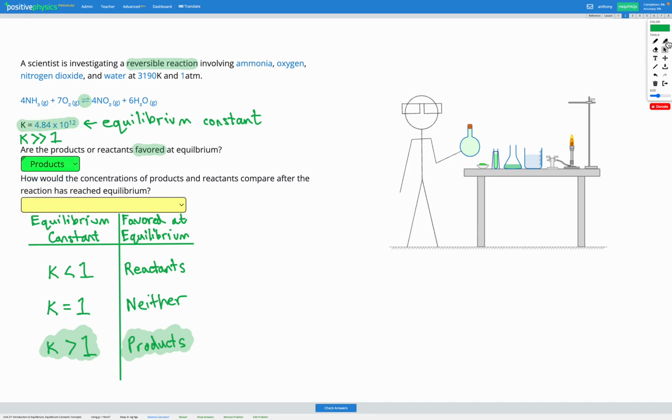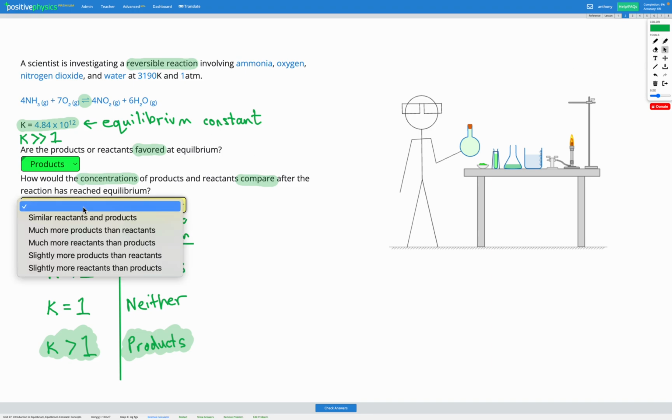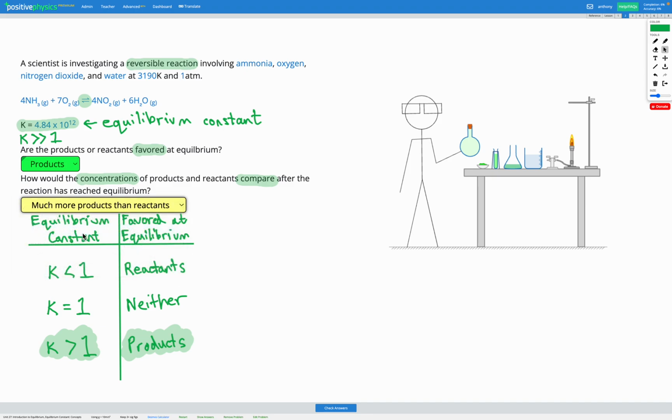And lastly, we're asked how the concentrations of the products and reactants compare after the reaction has reached equilibrium. So when we get to equilibrium, we know that K is much greater than 1, which means our products are going to be really highly favored. So what that means is we're going to have much more products than we have reactants. Let's try a couple more of this type.